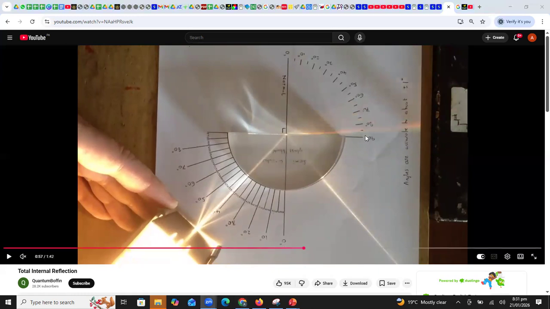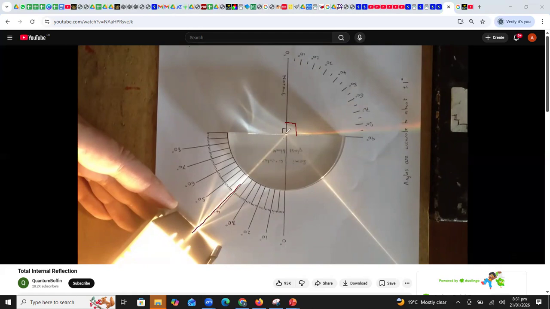There will be a point at which this refracted ray will exactly make a 90-degree angle with the normal. You can see here, students, this is the incident ray, and this one is the refracted ray. So there is a point at which the refracted ray is exactly making a 90-degree angle.